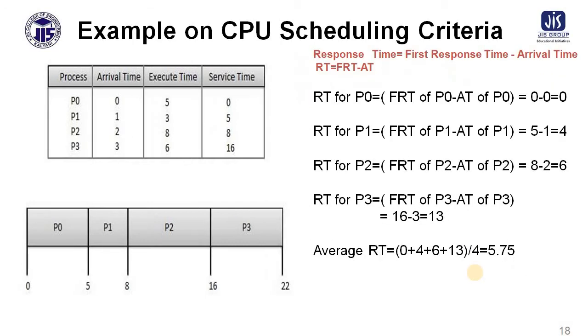Okay, similarly for average response time and average waiting time, it is just like the previous case. Whenever you get the first response from the system, that is what you have to consider. So first response time minus the arrival time is the case over here.